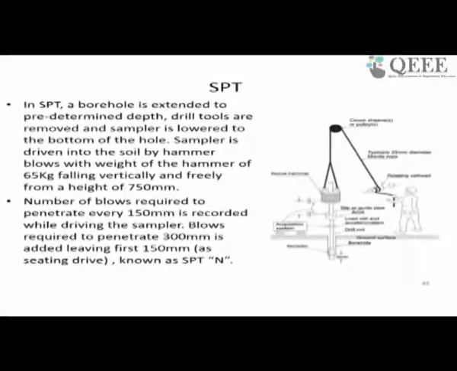So you calculate the number of blows for each 150 millimeter drive, and then you leave the first 150 millimeter and add the next 150 and 150, that is 300 millimeter, and the total number of blows is basically the SPT N. This has a tremendous importance in geotechnical engineering, especially in site investigation. This SPT N comes out with this 300 millimeters of penetration of the sampler.